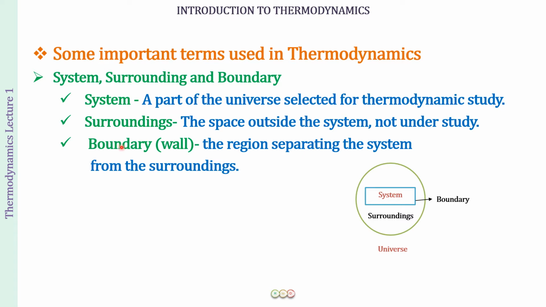what do all these mean? So first of all, we have a system. For example, we have a room, in which you are studying at the present moment. Fine. So that room becomes the system. And everything in the universe which is surrounding your room is going to be called as the surrounding. So everything in the universe which is not your room is called as the surrounding, and the walls of your room which are separating your room from the rest of the universe will be called as the boundary or the wall. Okay, so I hope first of all this is clear to you.